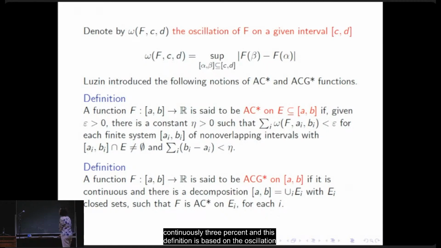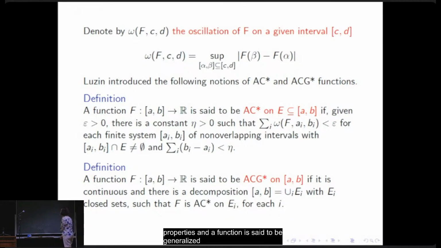Okay, we can read: a function is said to be absolutely continuous if the sum of oscillations is smaller than epsilon for each finite system of non-overlapping intervals with these two properties.